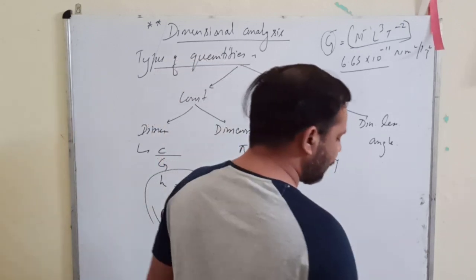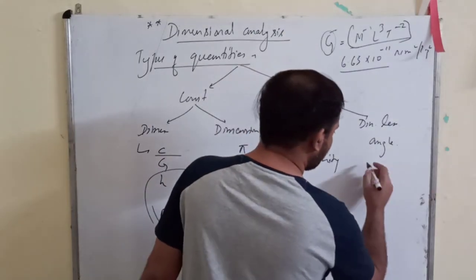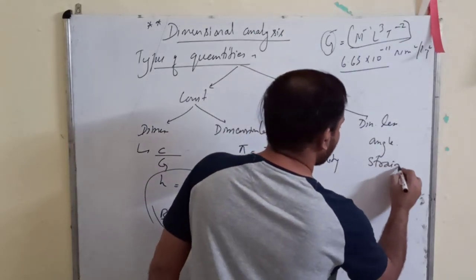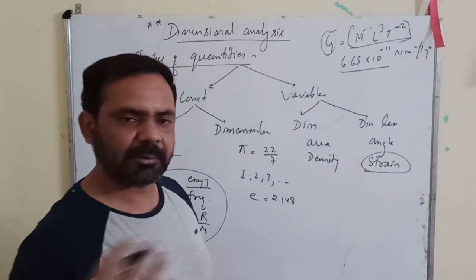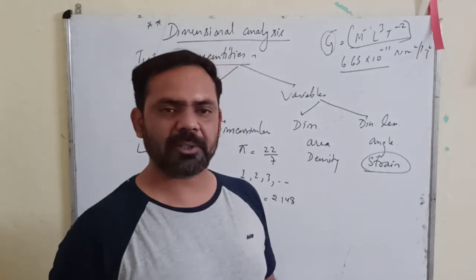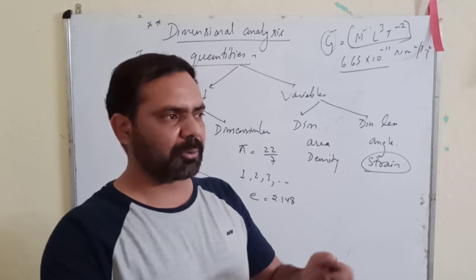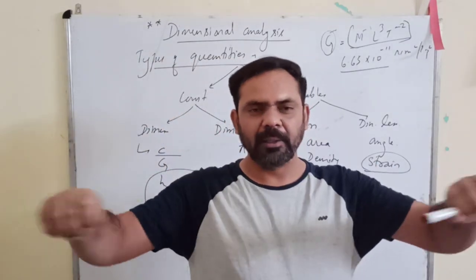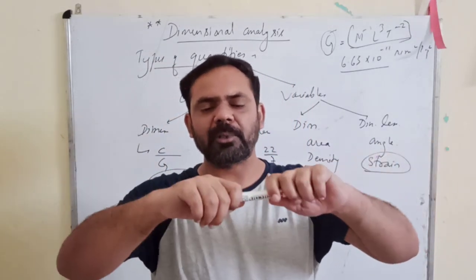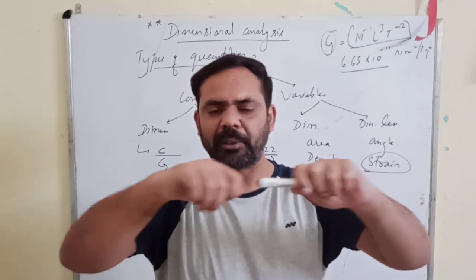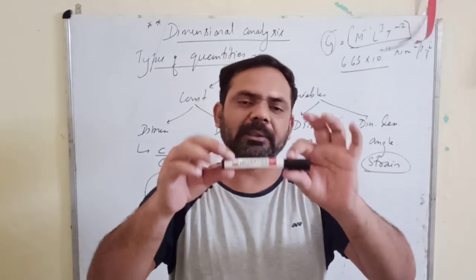Similarly, you have another example, strain. You will come to know about strain in the second book. What is strain? Strain is a ratio of change in dimension. Suppose I stretch this pen so that its length becomes 2 units, and actually it was 1 unit.